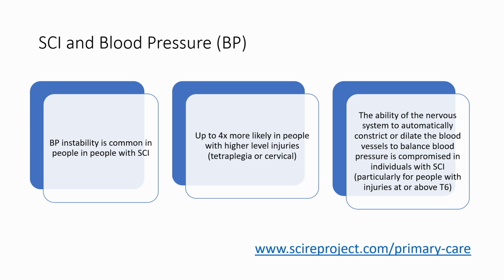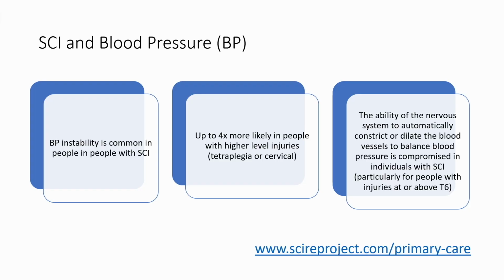Let's continue. Blood pressure is commonly unstable in people with spinal cord injury. You have to be prepared to deal with this situation, that one day it will be very high, one day it will be very low, and you will not find a typically normal arterial blood pressure in these individuals. More likely, you will see abnormal arterial blood pressure in people with a high level of injury at the high thoracic or cervical level. People with tetraplegia more commonly experience unstable arterial blood pressure.